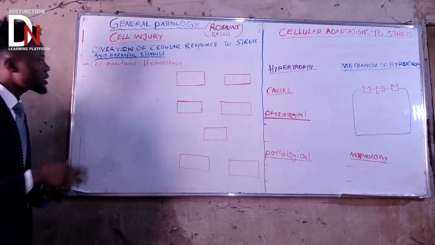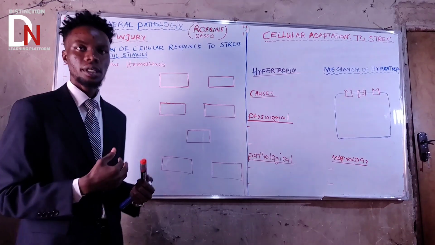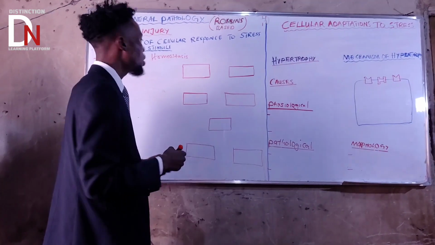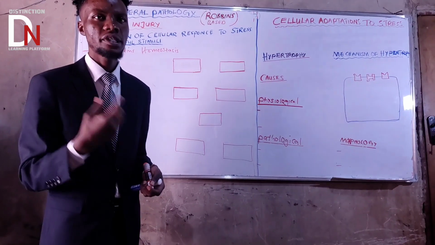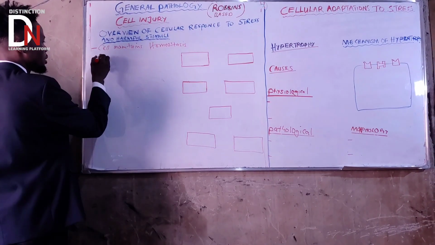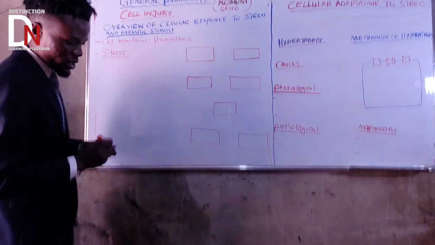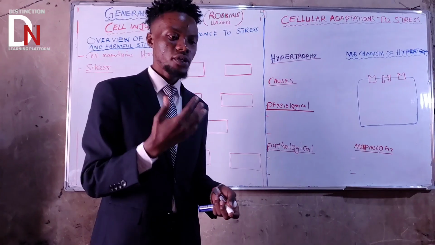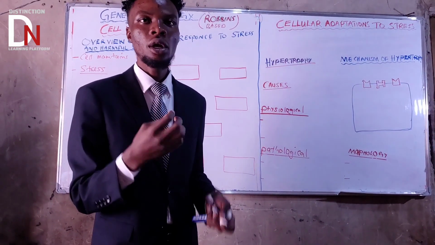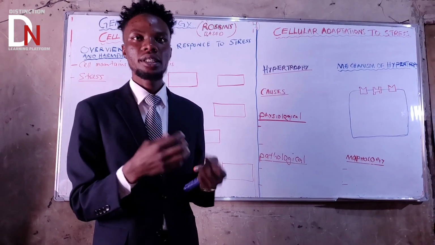Okay? Now, what is the second concept that you have to understand? Let's say a cell is exposed to these two types of stimuli, whether stress or harmful stimuli. How do they respond? Let us start with the first one, which is stress. A stress stimulus is basically a normal stimulus where a cell will adapt to that stimulus, I mean it's not going to get injured.